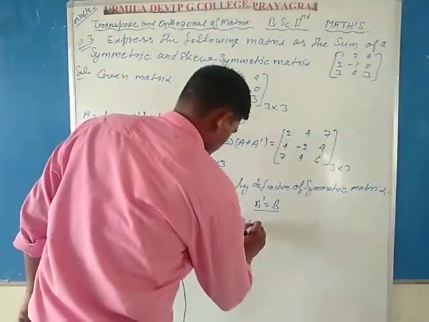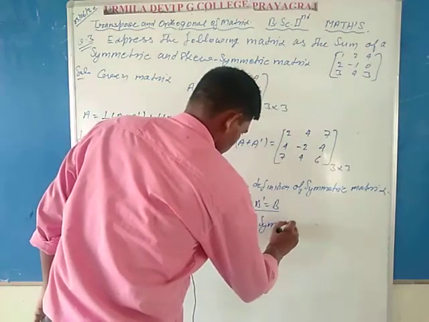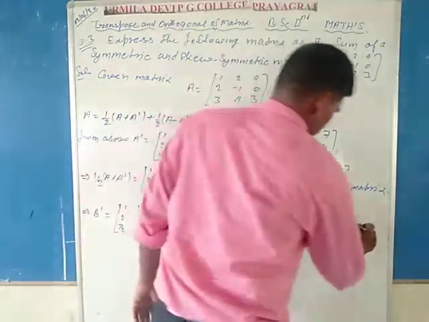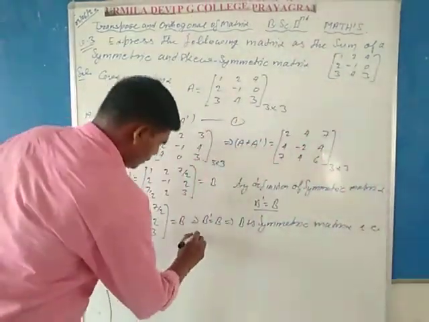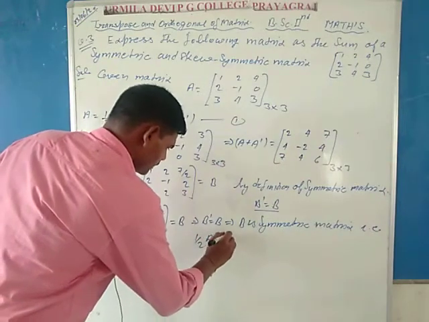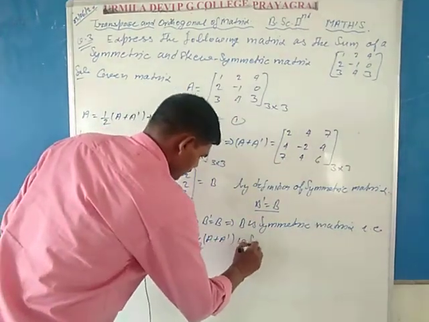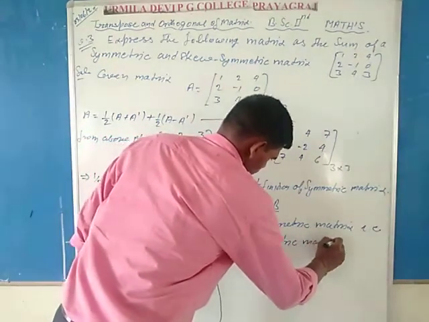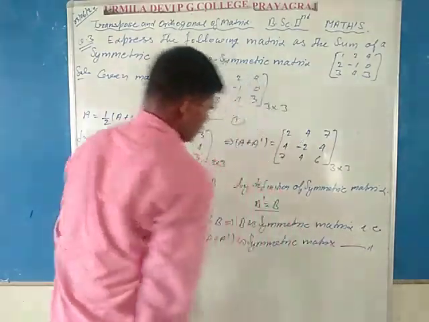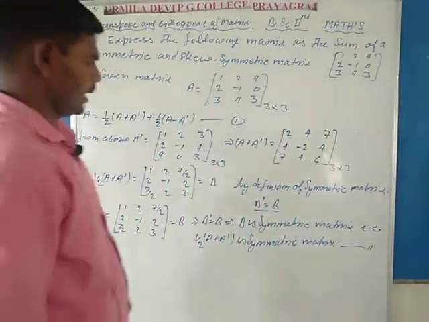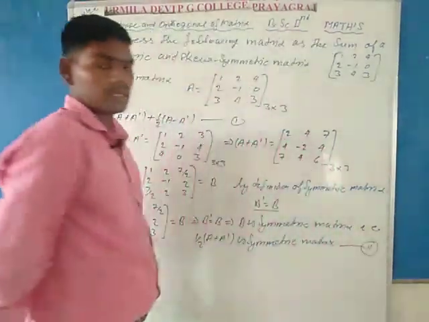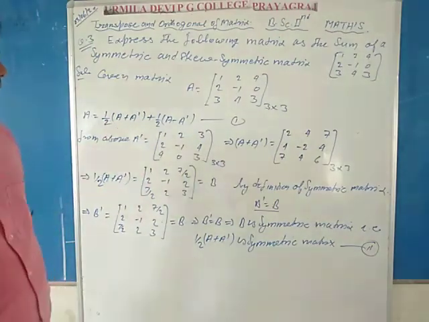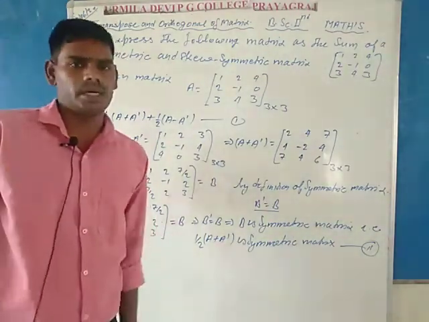Matrix B is symmetric, that is, 1 by 2 times of A plus A dash is a symmetric matrix. This is represented by condition second. So in condition second, the first part of the sum, 1 by 2 times of A plus A dash, is proved to be a symmetric matrix.